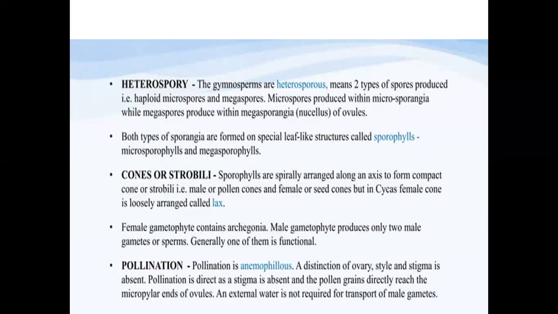With the help of these wings, they can fly in the air and reach the archegonia. Wherever the archegonia is available, they can reach it, and they directly reach the ovule for the fusion, where the female gamete is present.